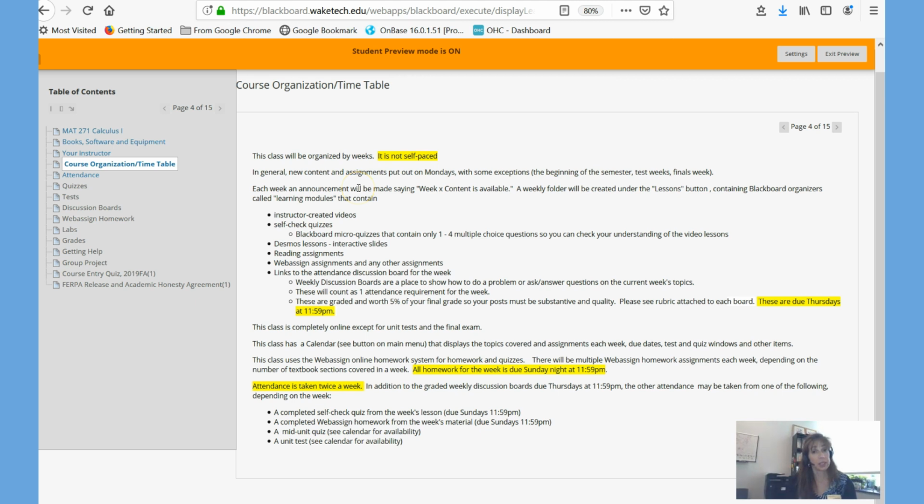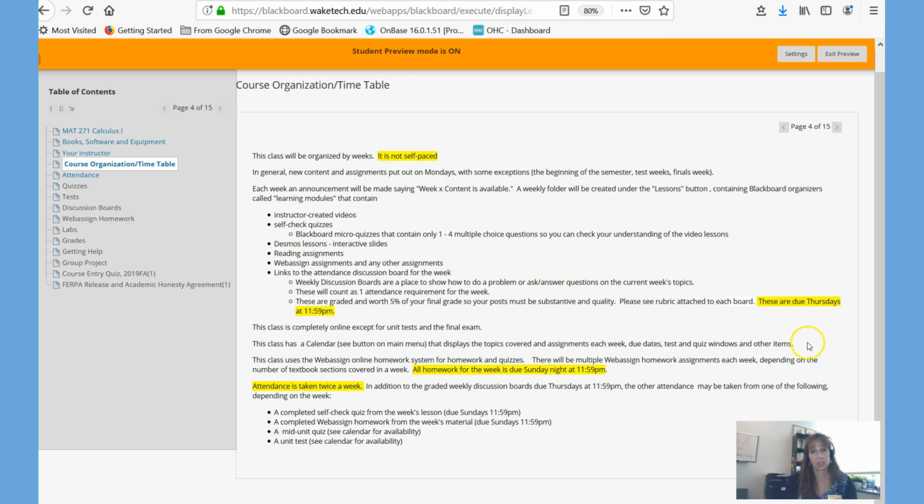This course is not self-paced, so in other words, you're expected to attend twice a week, and attendance is taken either via discussion board, which every week there's a discussion board, which is graded, and then the second attendance is some other assignment, a quiz, or homework or whatever else might be due for that week.